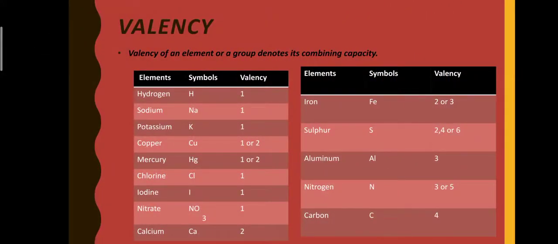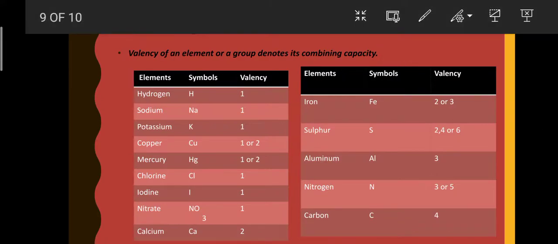Valencies. Before valency, let's talk about the information that a formula gives us. Water is made up of two elements, hydrogen and oxygen. Thus the formula of a compound tells the types of elements present in it.